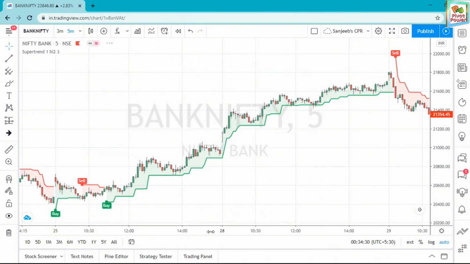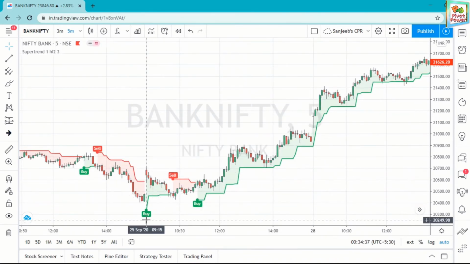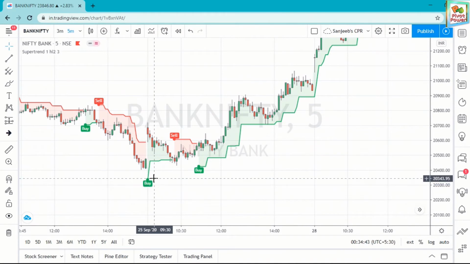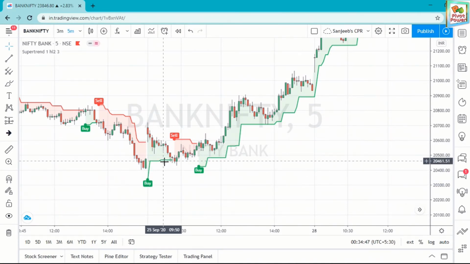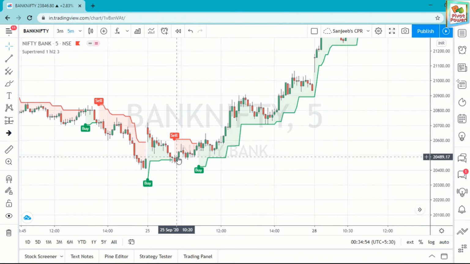See, this is the 25th. You take 25th. This is 25th September. Okay, in 25th September, here a buy signal is showing, but you have to wait for the near about. But here a sell signal is also here. Then you wait for another signal.